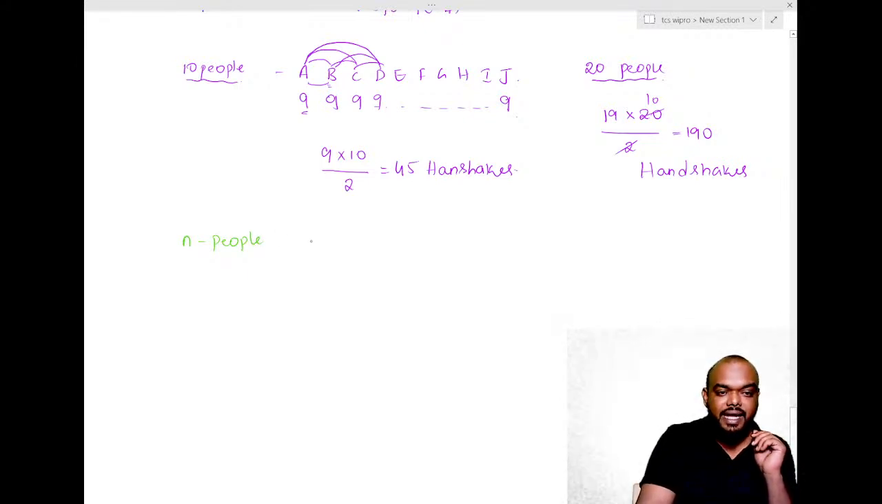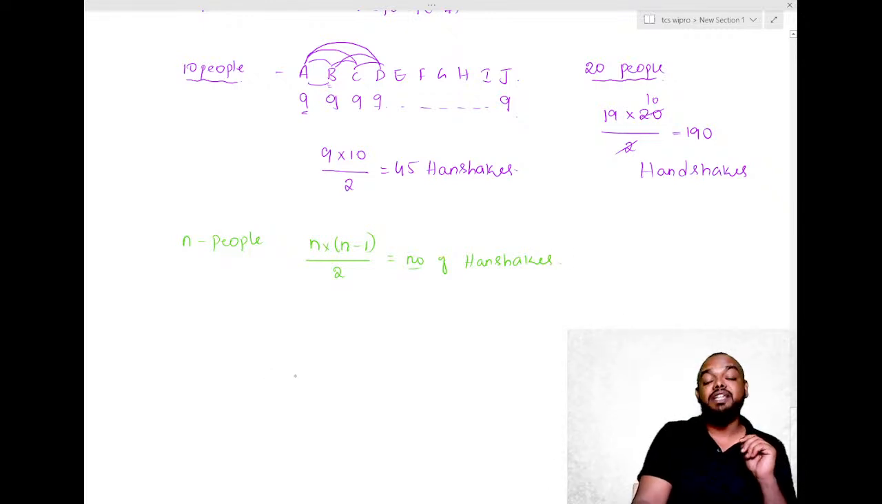Totally n people are there. Every person will produce n minus 1 handshakes. But every handshake will be repeated twice, so we have to divide it by 2. So this gives us the number of handshakes.